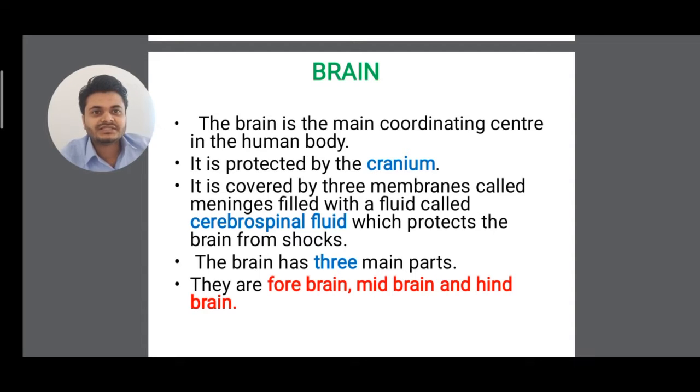Below it, three layers of meninges are there, and inside this meninges layer there is a fluid called cerebrospinal fluid, or CSF. It protects the brain from mechanical shocks, clear, and from electric shocks. The brain has three parts: forebrain, midbrain and hindbrain.